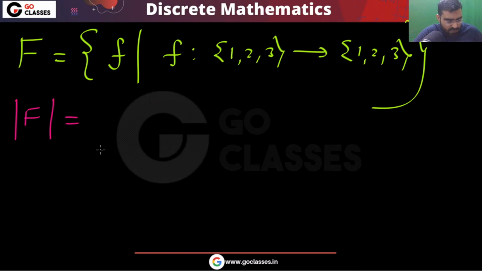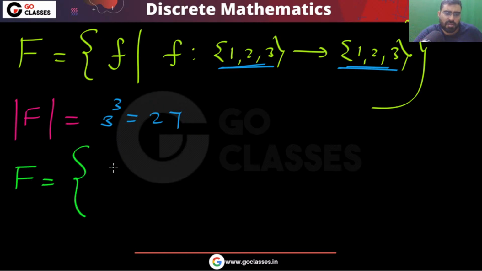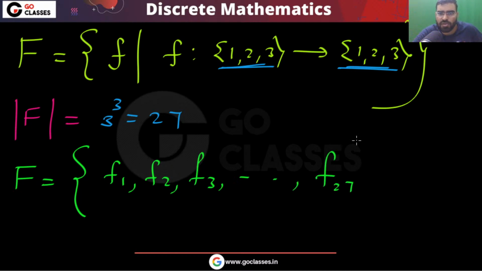How many functions are there? The number of functions from {1, 2, 3} to {1, 2, 3} will be 3 power 3, that is 27. So in F there are f1, f2, f3 and so on up to f27. There are 27 functions in your set F.